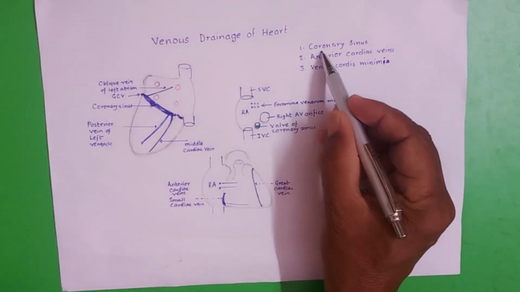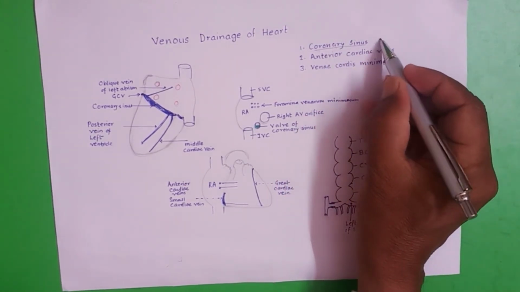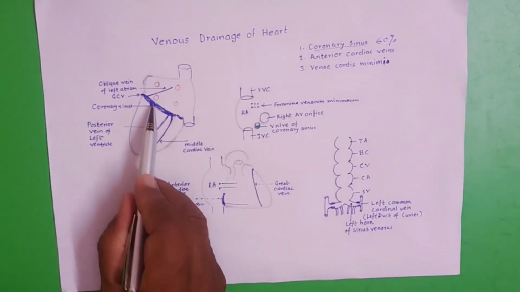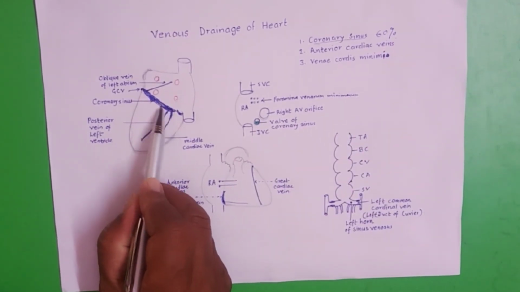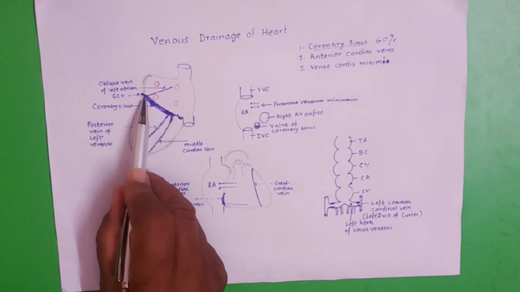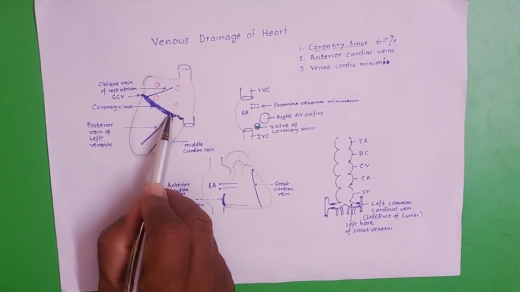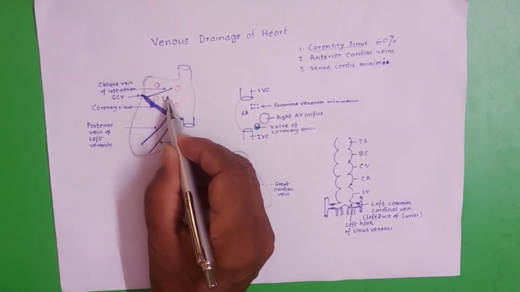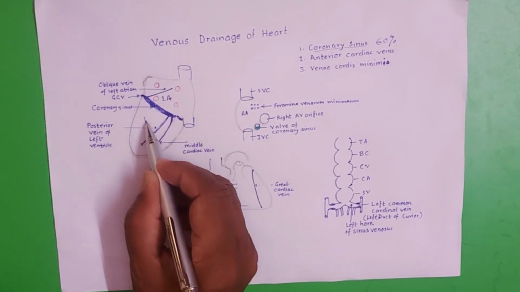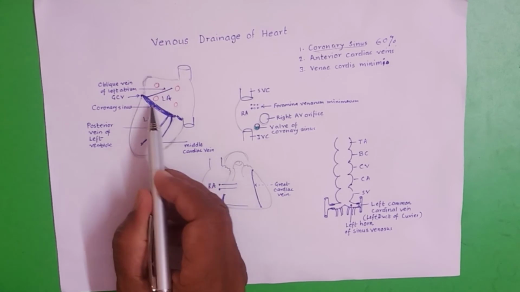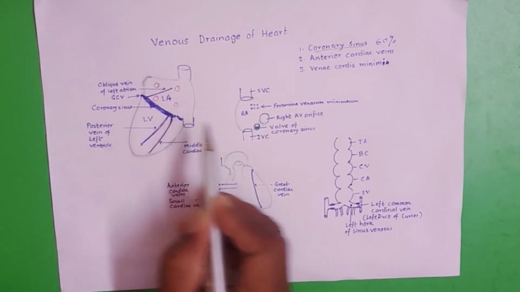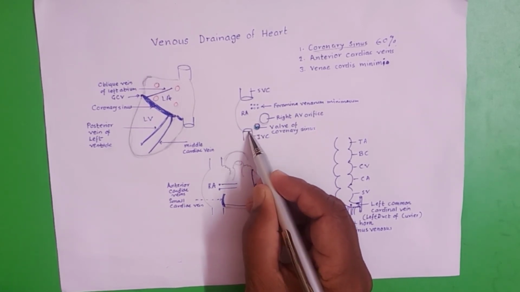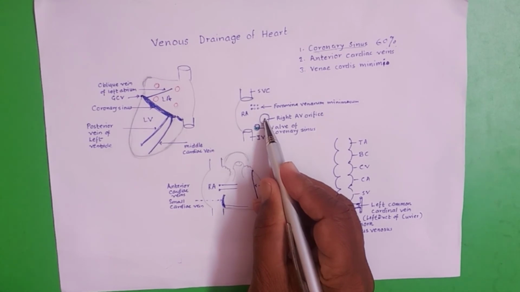The largest vein of the heart is the coronary sinus. It drains about 60% of the venous blood of the heart. The coronary sinus is present in the left posterior part of the coronary sulcus. Coronary sulcus means atrioventricular groove, and this part of the coronary sulcus lies between the left atrium and left ventricle. The coronary sinus opens in the right atrium of the heart, and the opening lies between the inferior vena cava and the right AV orifice.